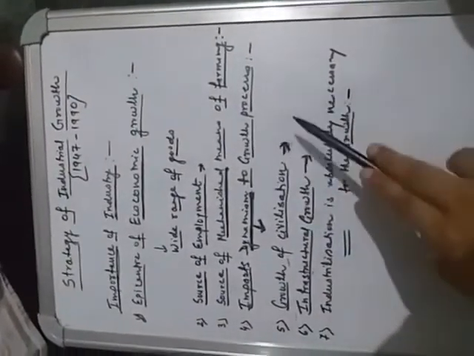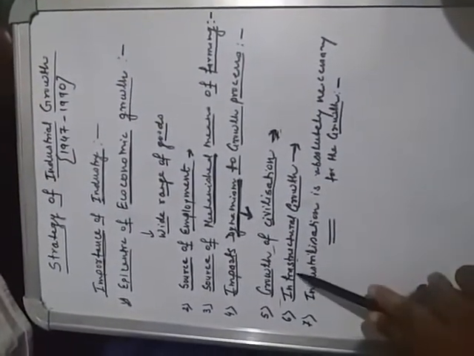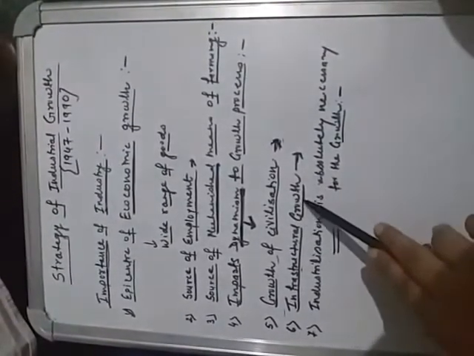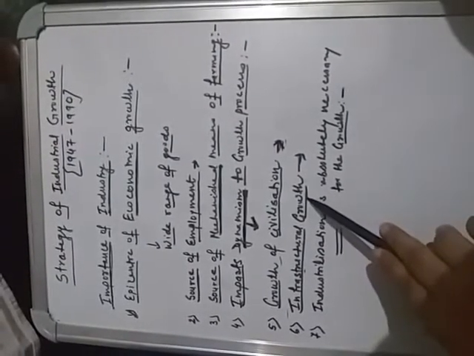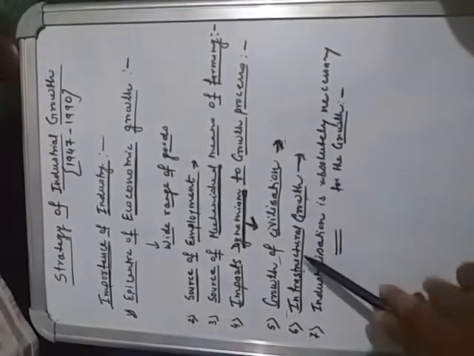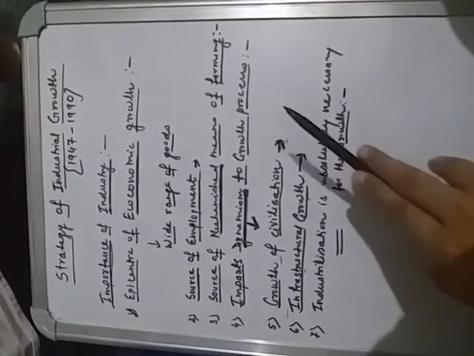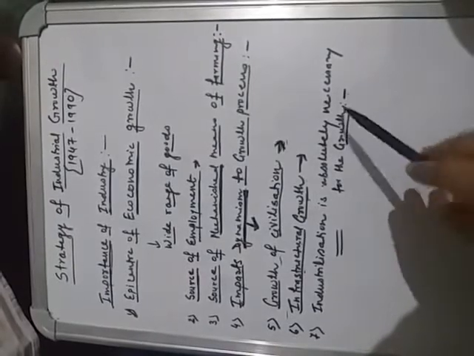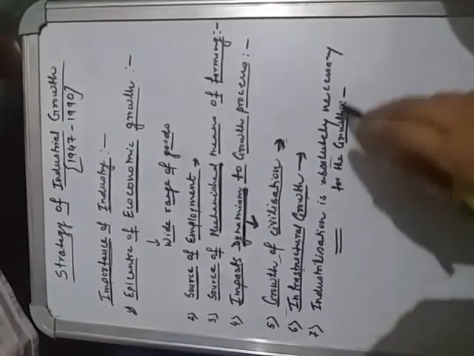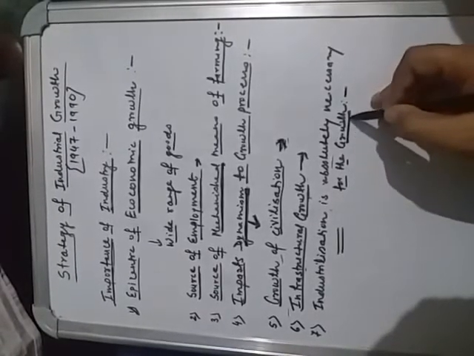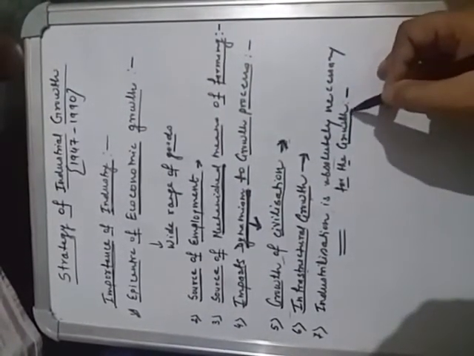Next, as I earlier discussed, is infrastructural growth. Raw materials required for infrastructure, like steel, iron, machines, tools, are used in the development of infrastructure. All these goods are industrial products. Next, industrialization is absolutely necessary for growth. We can conclude that industrialization is absolutely necessary for growth, because without industrial development, as I earlier discussed through these points, development will be very difficult.